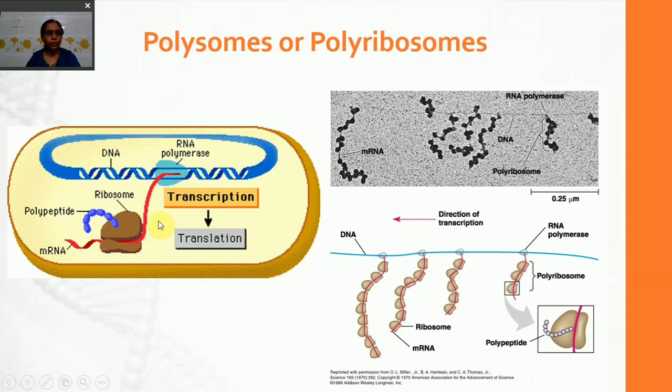What is a cistron? A cistron is the code in one mRNA which can code for one polypeptide. In the case of prokaryotes, messenger RNA need not travel from the nucleus to the cytoplasm, so the messenger RNA of a prokaryote is polycistronic. Hence, protein synthesis starts simultaneously. You can see here this is a polycistronic mRNA, and each ribosome comes and starts doing its function. So polyribosomes are found in prokaryotes.